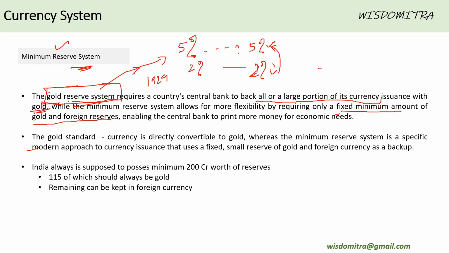Okay, so now coming back to our conversation about what India follows. India does not follow the gold reserve system, it follows a minimum reserve system. That means India maintains some amount of basic reserves so as to keep some confidence, but it does not back every single rupee with gold. India maintains 200 crore worth of reserve as of now, at this point of time when this session is being held, 115 crore of which is always in gold form, and the remaining can be kept in foreign currency form. So this is what is called the minimum reserve system.